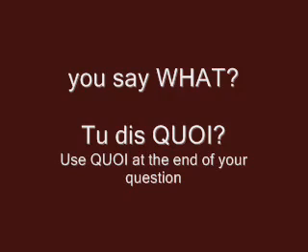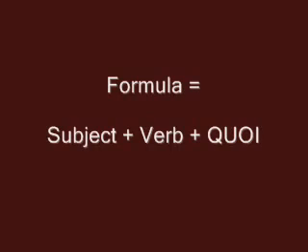Quoi, as you see, is at the end of the question. So the formula is subject plus verb plus quoi. And word for word, this is a perfect translation. So use quoi at the end of your question. You say what will be tu dis quoi.